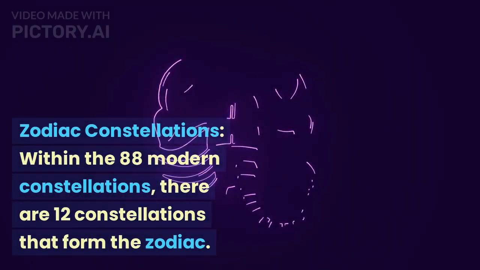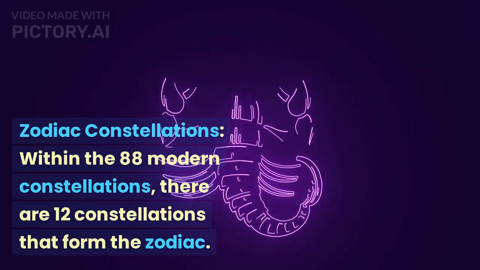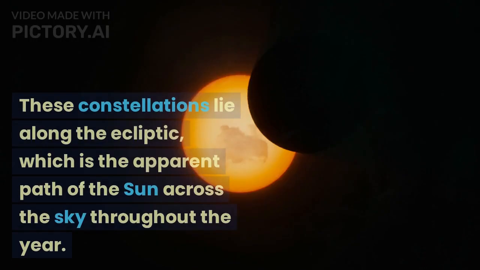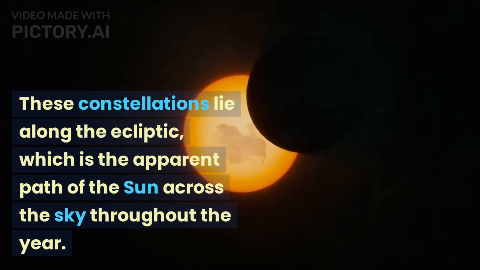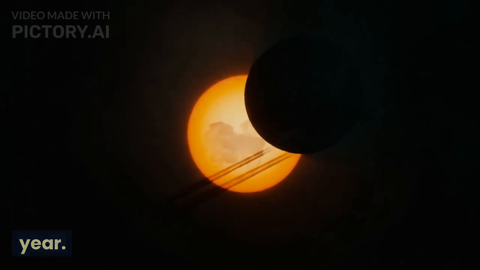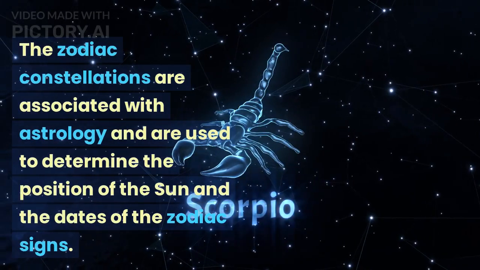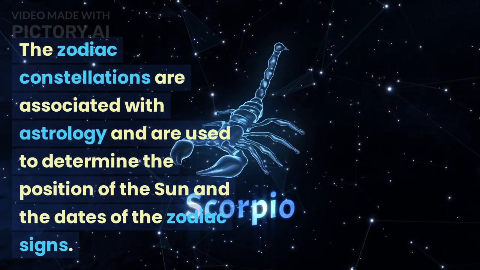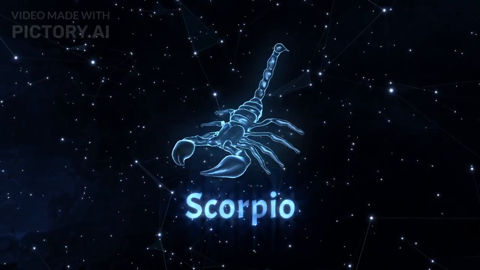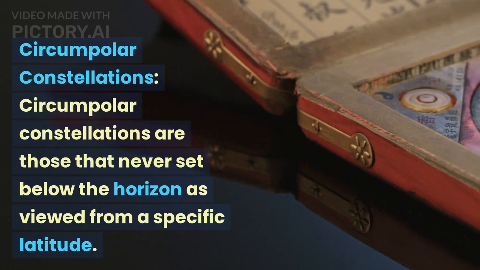Zodiac constellations. Within the 88 modern constellations, there are 12 constellations that form the zodiac. These constellations lie along the ecliptic, which is the apparent path of the sun across the sky throughout the year. The zodiac constellations are associated with astrology and are used to determine the position of the sun and the dates of the zodiac signs.